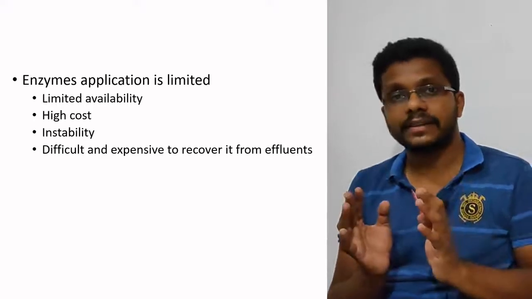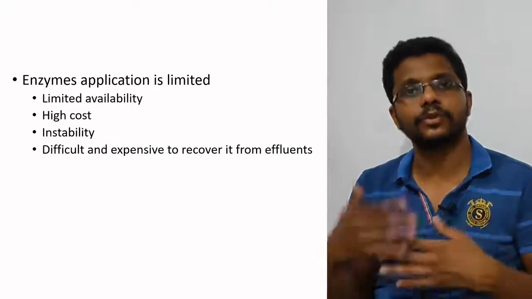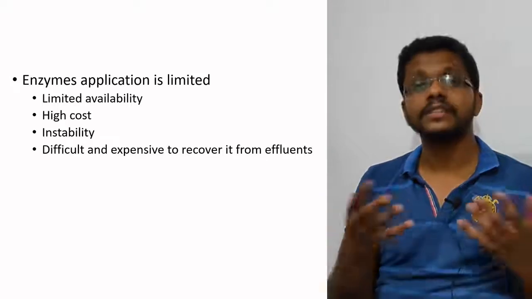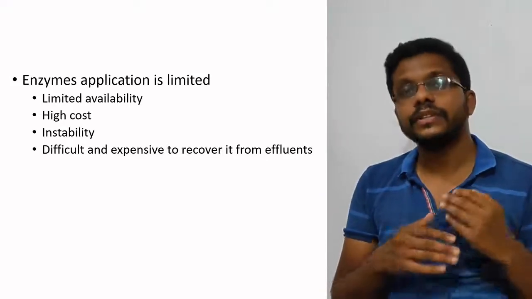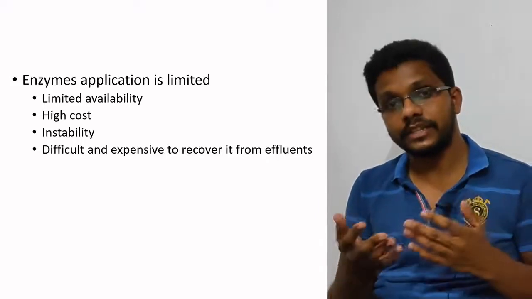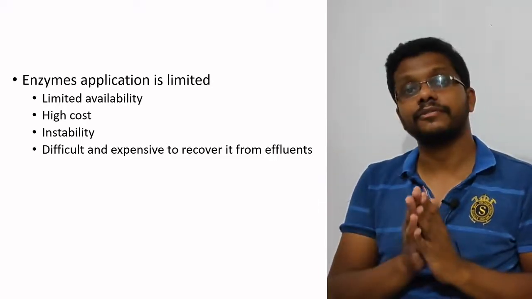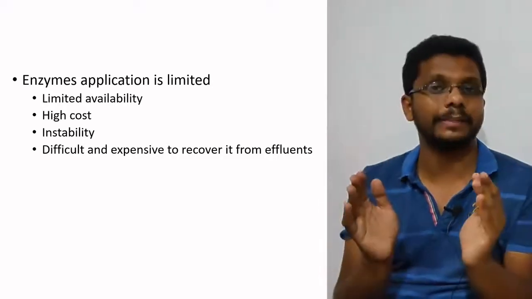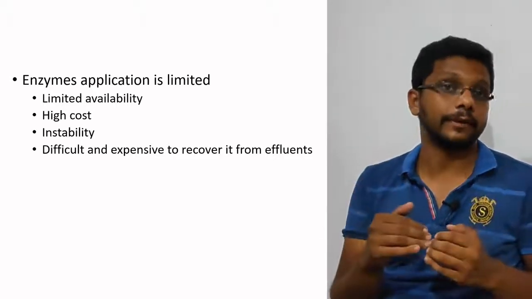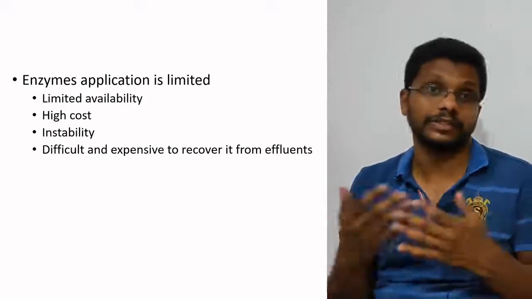Next important point is instability. Most chemical catalysts are very stable. We can use the same catalyst again and again, maybe 100 or 200 times. But enzymes are biological components, they are proteins. If you use them continuously, they will denature. They can denature due to many reasons. Even if we control almost all parameters, eventually they will denature. Maybe after 2 or 3 cycles, the activity will be reduced. But chemical catalysts are more stable and can be reused many times.